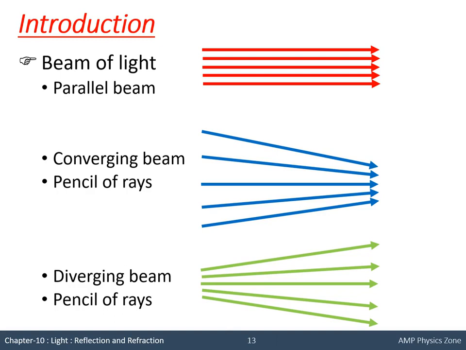Rays means the straight line path in which light travels. Parallel beam means all the rays are parallel. Converging beam means all the rays are moving towards each other. Diverging beam means all the rays are moving away from each other. Converging and diverging beams are commonly known as pencil of rays. This you should remember before going to the next topic.